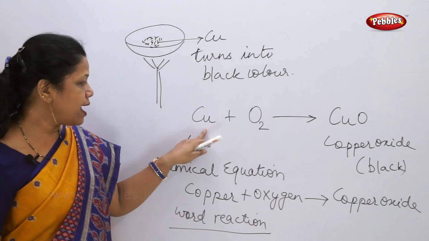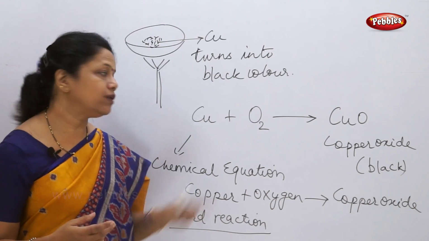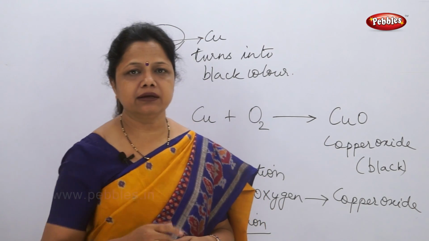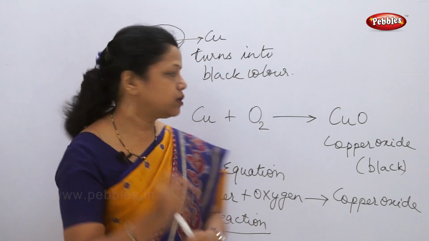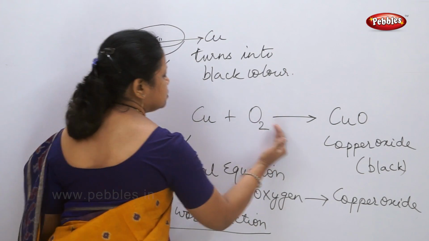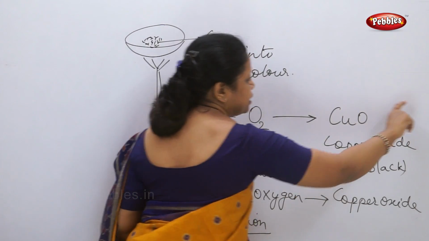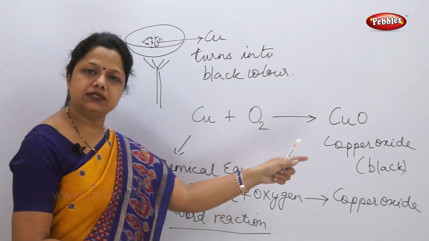Now why am I using this plus sign? Because there is more than one reactant. When I am using the word reactant, what does it mean? The things which react. Now here you have to see the left hand side of the reaction. This is the complete word equation, or the symbolic equation. This is called a chemical equation.